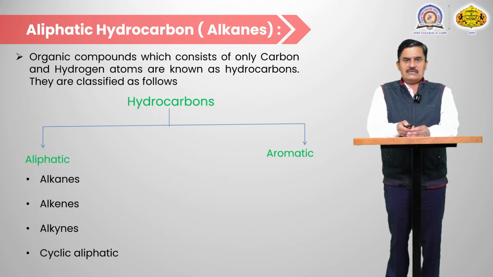And the other class is aromatic hydrocarbons, meaning those compounds whose reaction behavior shows properties like benzene. Such compounds are known as aromatic hydrocarbons.